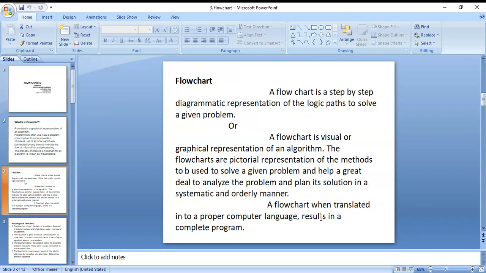Low level language is nothing but machine language, and high level language is nothing but human readable language. In low level language the information is in binary form. We can translate that into human readable form, which is high level language.